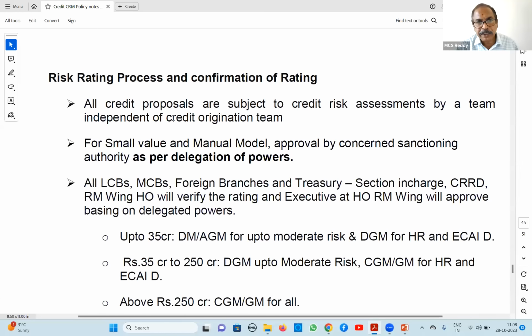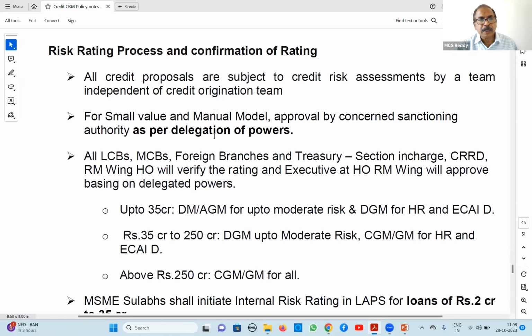That means whoever is getting this credit proposal, origination team means at branch level, unit level, whoever in credit department, it should be done by others. Mostly CMOA is there, they will give. That means who is not processing, they will give to that person.